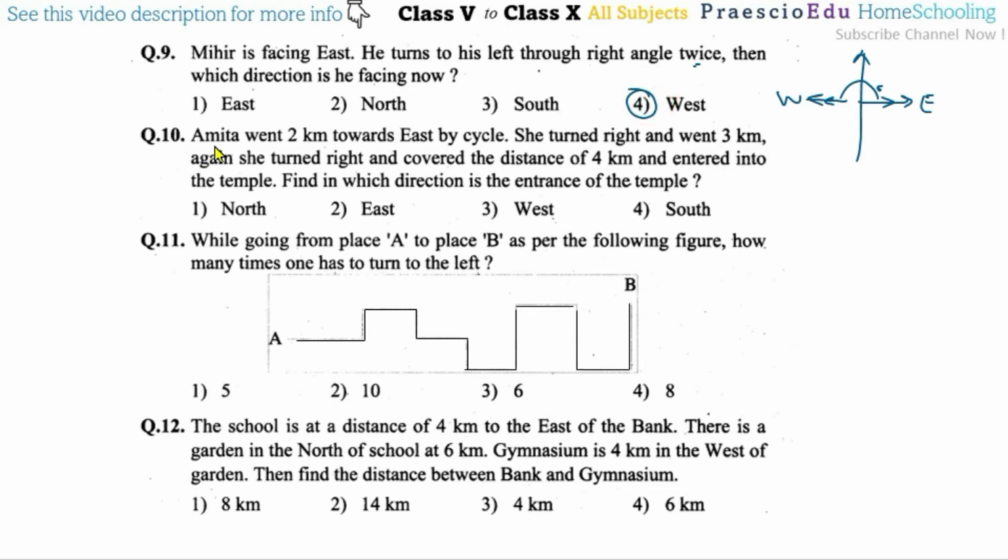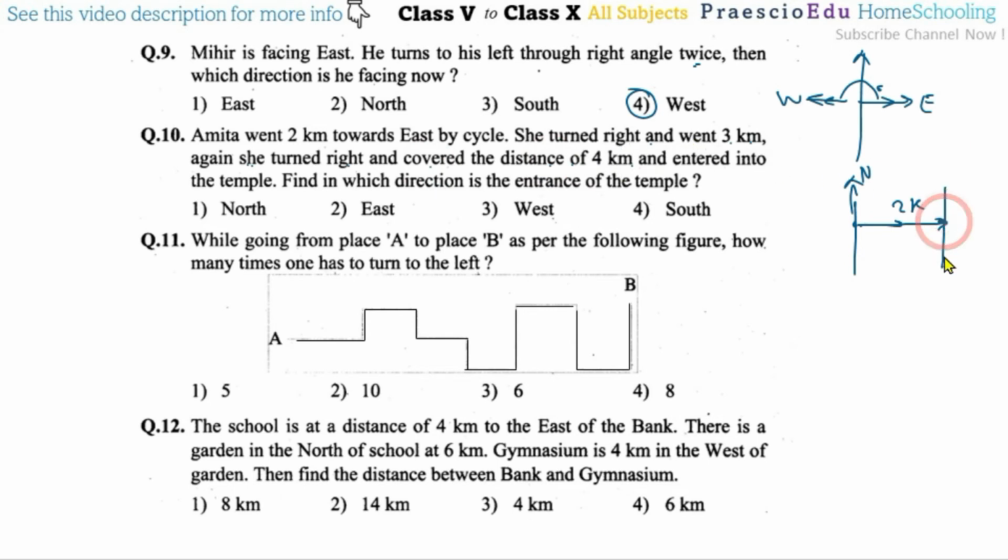Now question number 10, Amita went 2 kilometers toward east by bicycle. So toward the east, so suppose this is the north and this is the east. Okay, now Amita is going 2 kilometers toward the east. Now she is here. Okay, then she turned right and went 3 kilometers. Again she turned right and covered the distance of 4 kilometers.